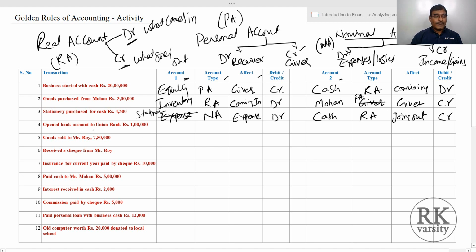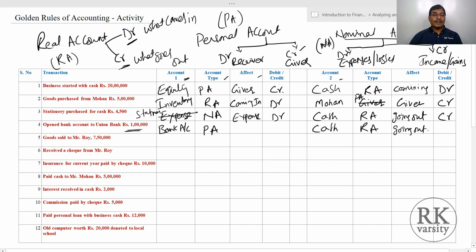Now open a bank account with Union Bank with rupees 1 lakh. Here you are opening a bank account. So bank is a personal account, and on the other side, to open a bank account you are depositing cash. Cash is a real account and it is going out.